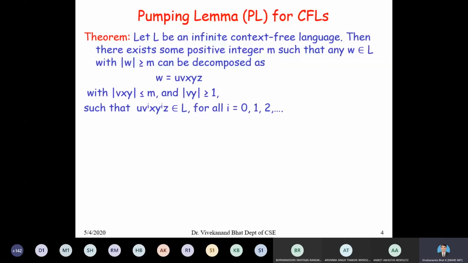Let us consider one application of the pumping lemma in the next slide. I will go through this very carefully so that you can understand each of the steps to show that a language is not context-free.